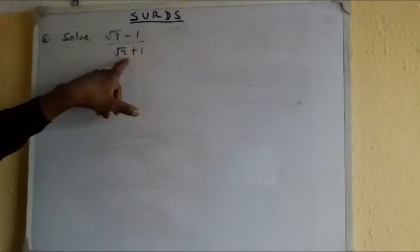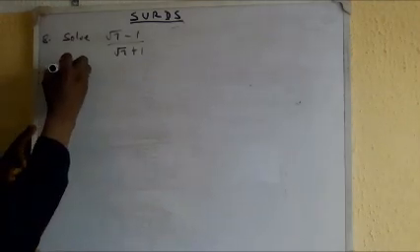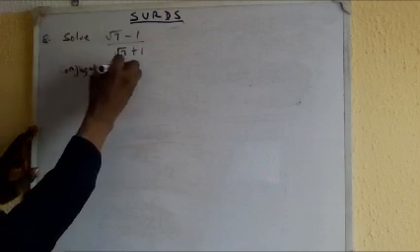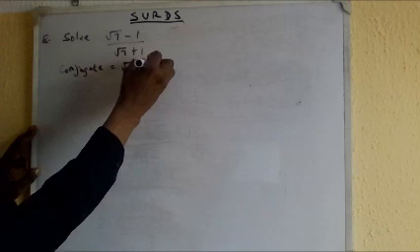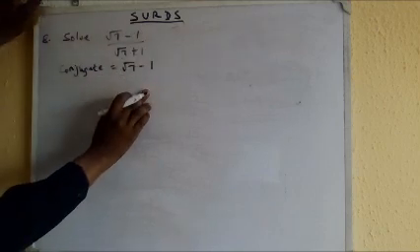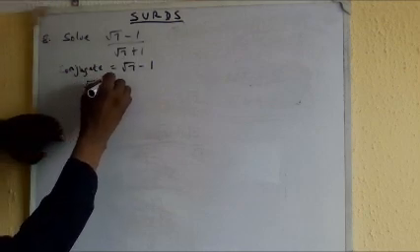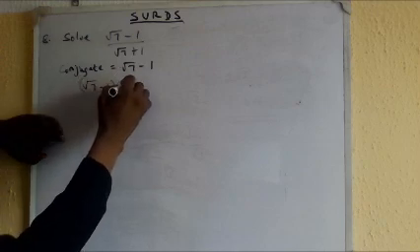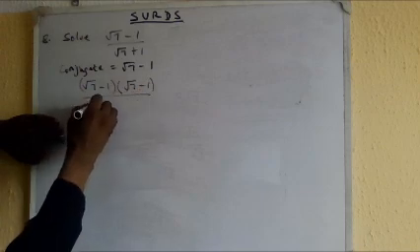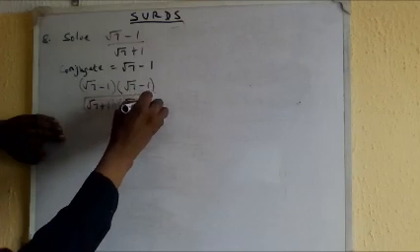What is the conjugate of root 7 plus 1? Conjugate is root 7 minus 1. So I'm going to multiply both numerator and denominator by this conjugate. So I'll write this one out again by saying root 7 minus 1, then times conjugate root 7 minus 1, all over root 7 plus 1 times conjugate root 7 minus 1.